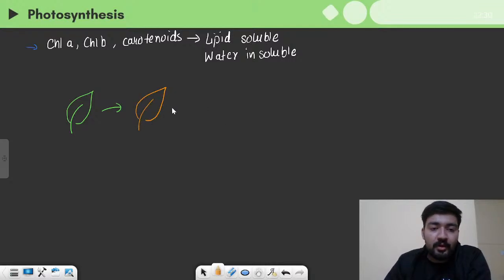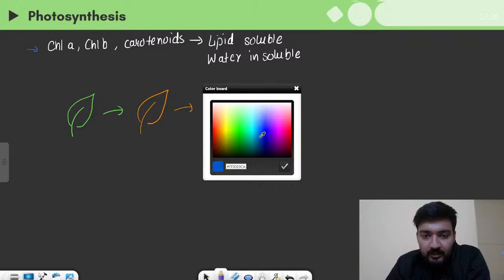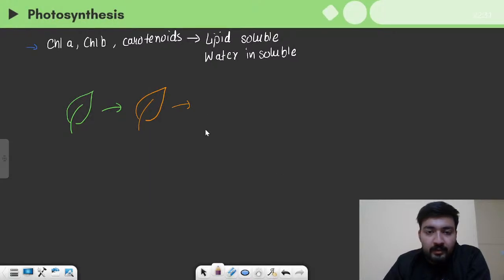Mostly this happens during autumn, and after some time they can turn like this, if you can see, right?